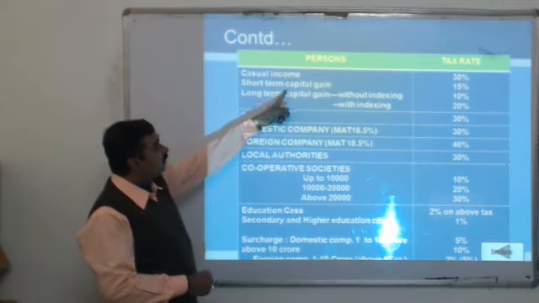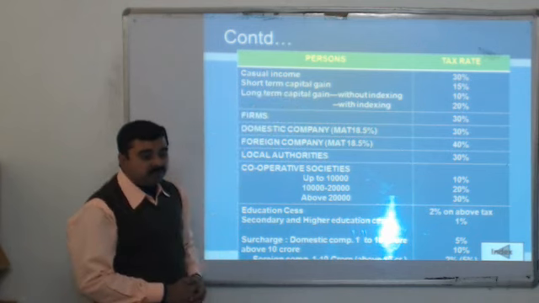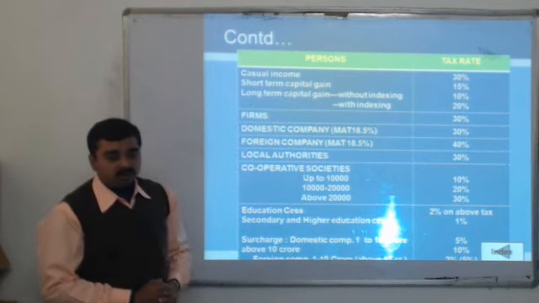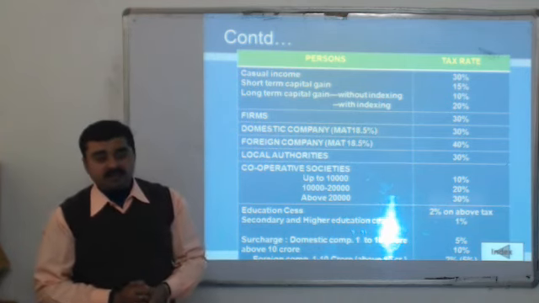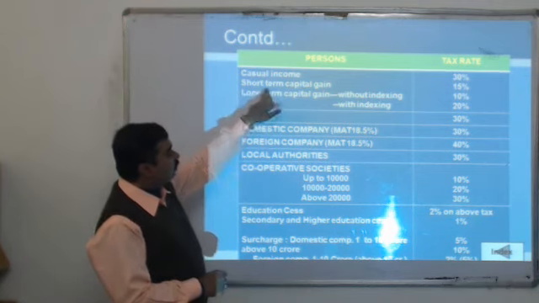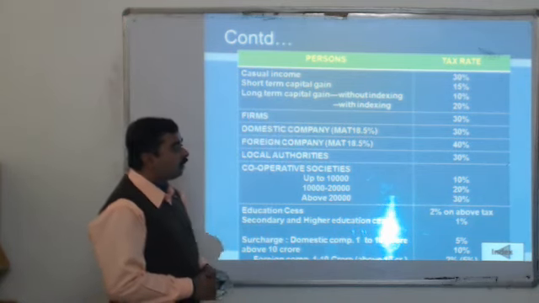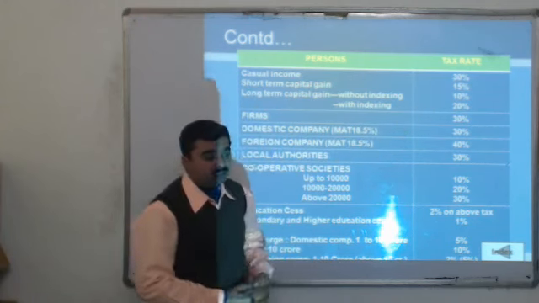If the assessee has earned income due to short-term capital gain, meaning a capital asset is sold which is owned by the assessee for less than 3 years, then it will be called short-term capital gain. On short-term capital gain, a direct 15% rate of tax will be levied.